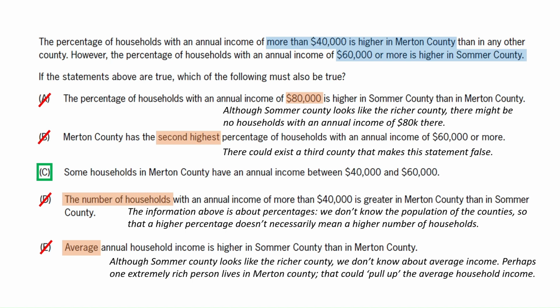However, to finish, let's understand why C is a good inference. I'm going to prove that C must be true by considering the opposite of C. Imagine that there were no households in Merton County with an income between 40,000 and 60,000. That would mean that all the households that were 40,000 plus would actually be 60,000 plus, and that would create a problem. The percentage of 60,000 plus households in Merton would be higher than Summer. But we know that the percentage of 60,000 plus households is higher in Summer. We've got an impossible situation, a contradiction. This shows that our starting point, the opposite of C, is not possible, so that C must be true.